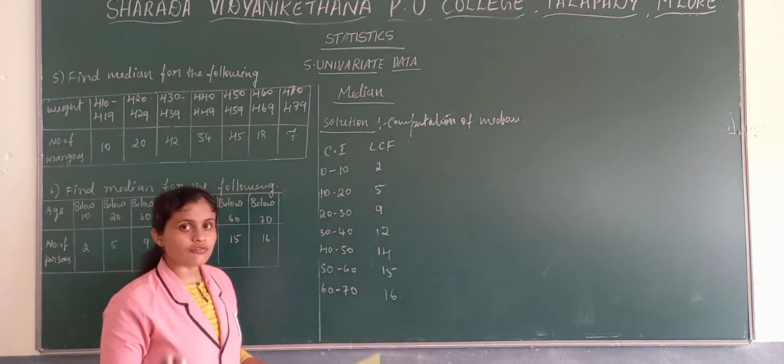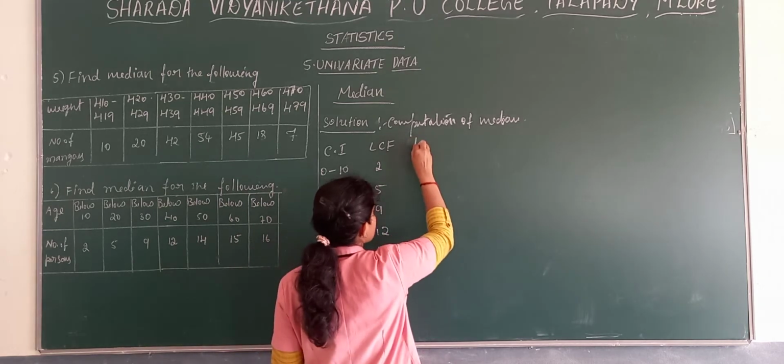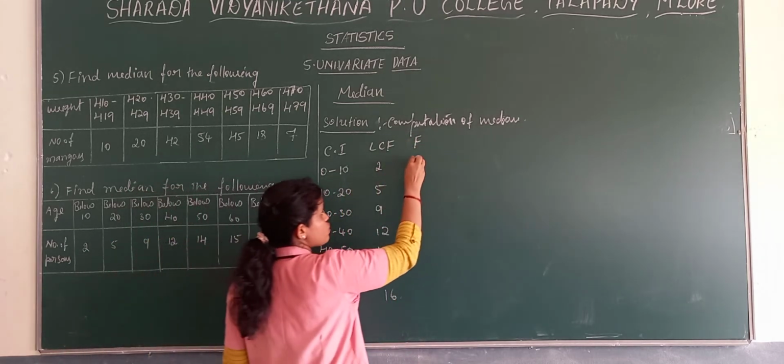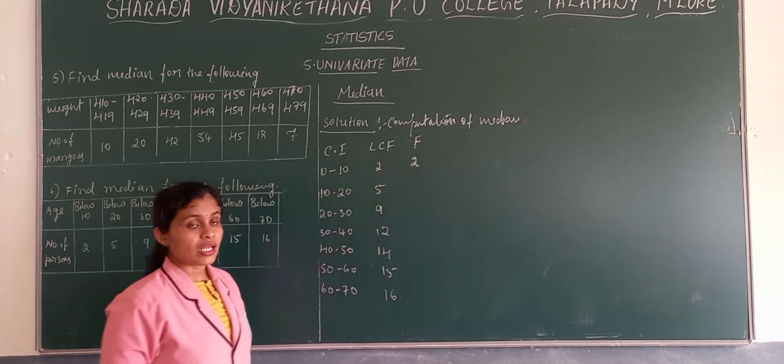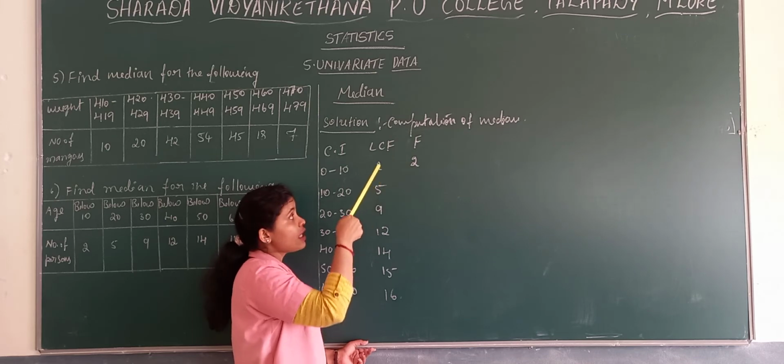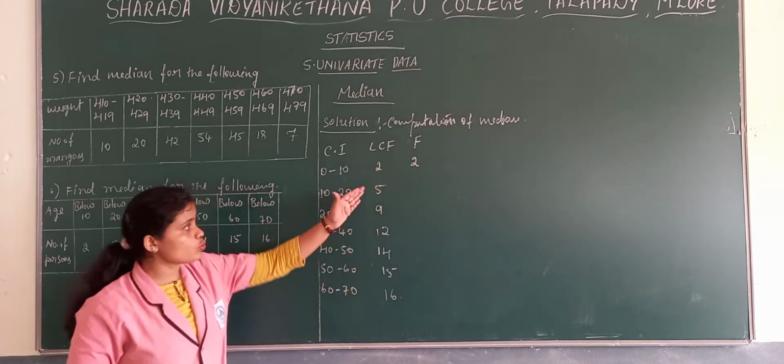Now from LCM you have to find out frequencies. How to find frequency from LCM? The first one you write as it is, 2. To find LCM from frequency, we add, 2 plus 5.